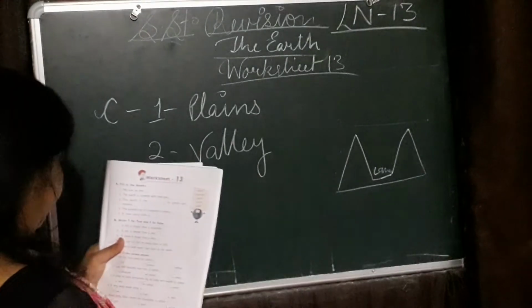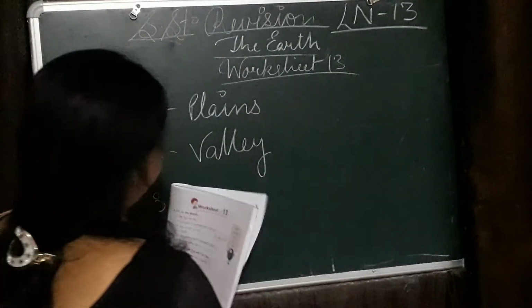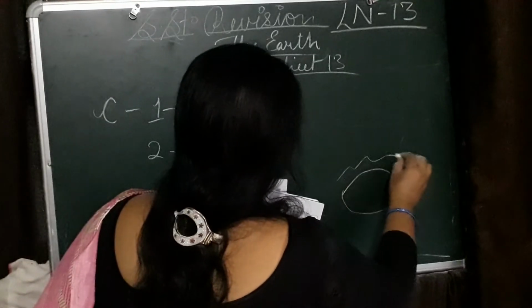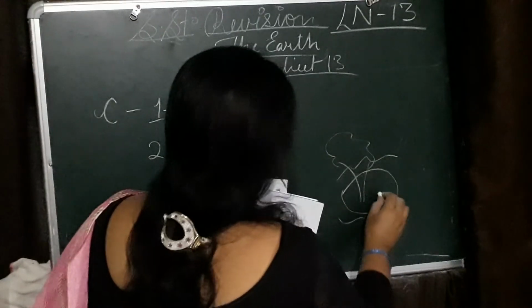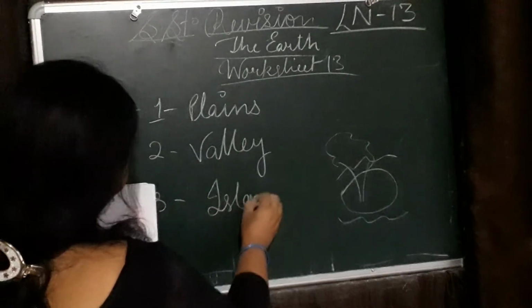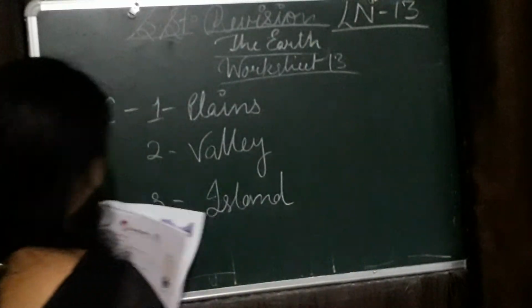3 number. A piece of land surrounded by water. This is the piece surrounded on all sides by water. What is this? Island. Very easy.